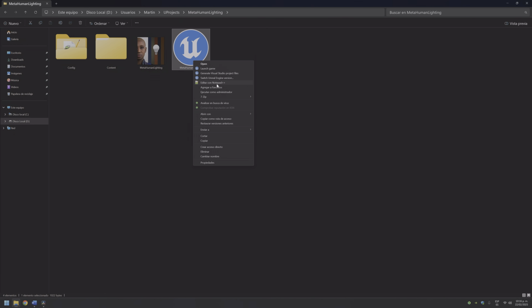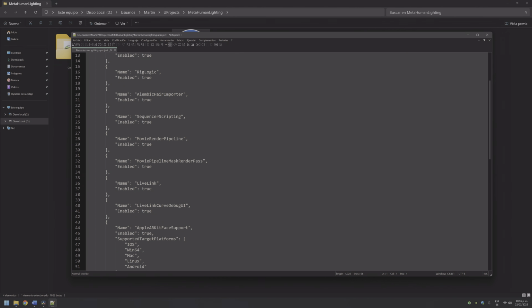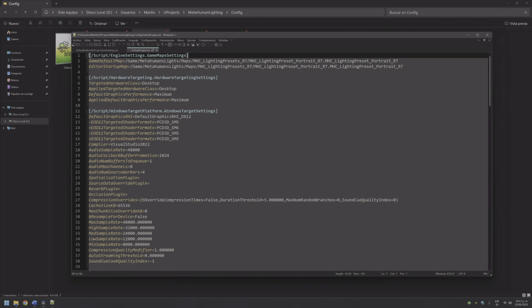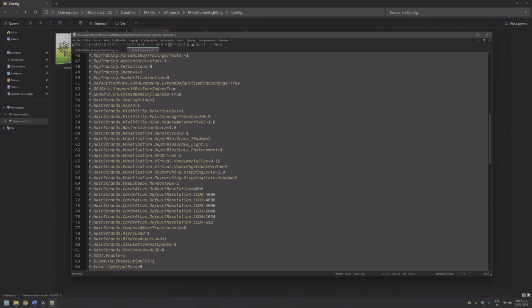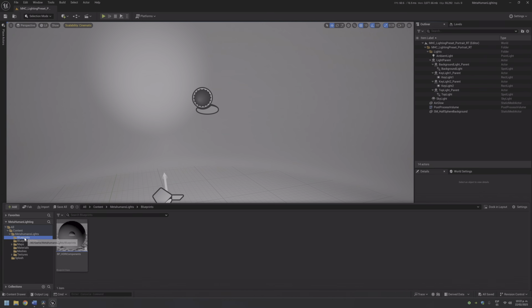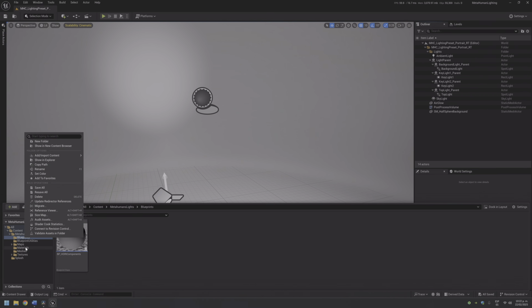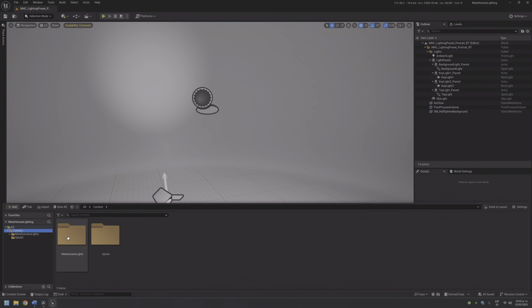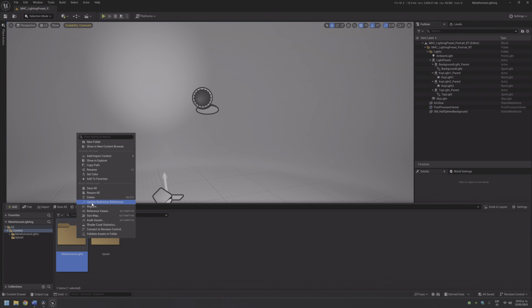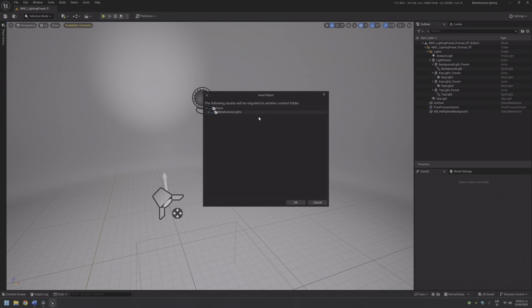Second, you need to check its dependencies and install any necessary plugins. Third, you need to compare the .ini files and adjust any settings as needed. And last, migrate the content into your own project. In my case, I place all the files inside a folder called MetaHuman Lights, so I can easily access them in future lessons.